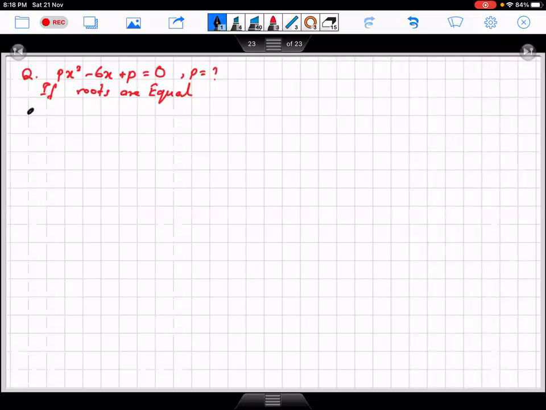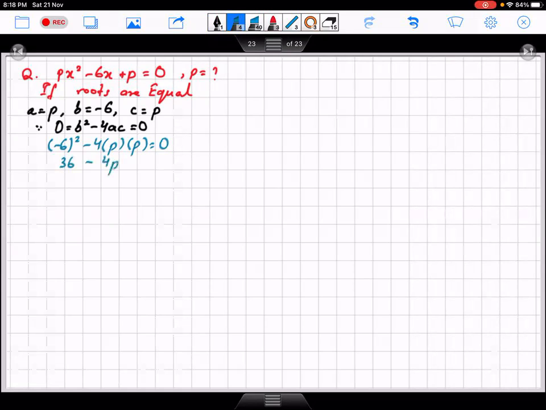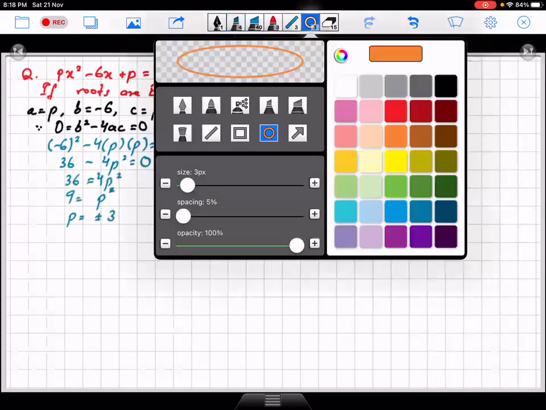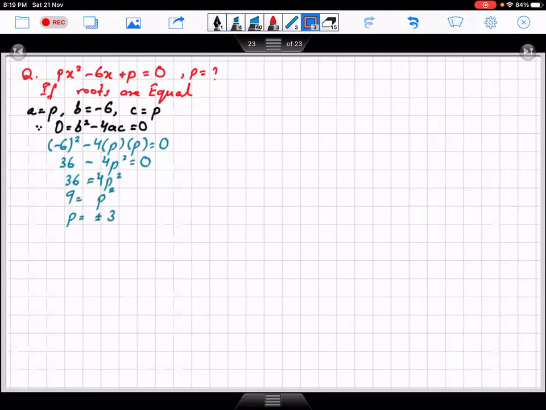So हम यहाँ पर अगर देखें तो a जो है वो p के बराबर है, b जो है वो -6 है और c जो है वो p के बराबर है. क्योंकि रूट्स इक्वल हैं, so d should be equals to b square minus 4ac is equals to 0. ये हो जाएगा -6 का स्क्वायर माइनस 4ac equals to 0. फिर हो जाएगा 36 minus 4p square is equals to 0. 36 is equals to 4p square, कैंसिलेशन करेंगे and then root लेंगे both side, तो p will be equals to plus minus 3.